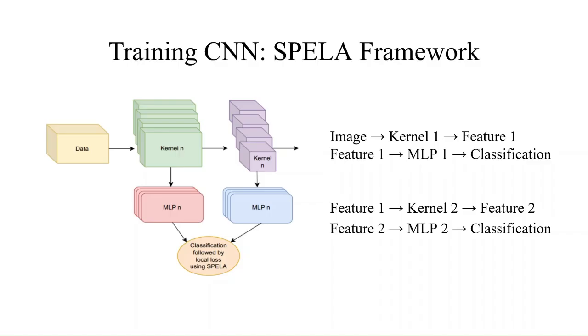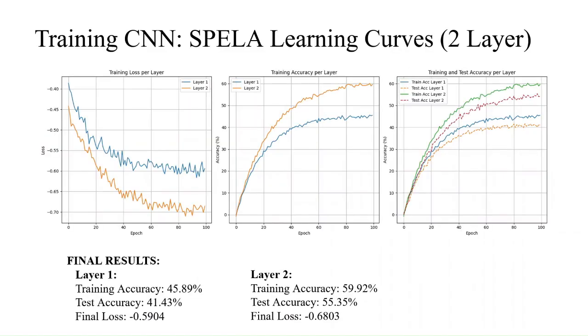And this process can be extended by layers. The first feature map, or feature 1, can also be used as the input for the subsequent kernels, like kernel 2, to extract feature 2, which is then passed to an MLP2 for its own local classification. Each stage can act as an independent learning module.